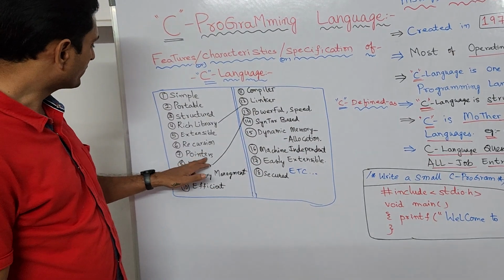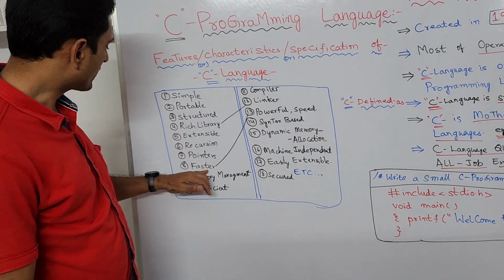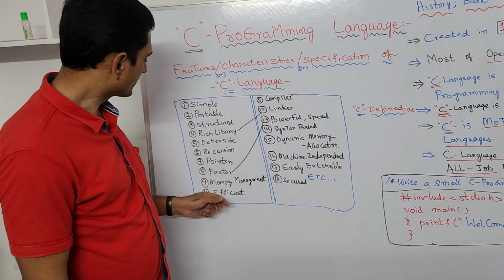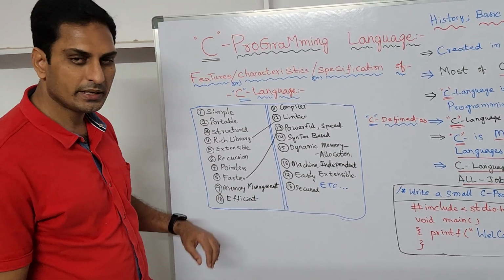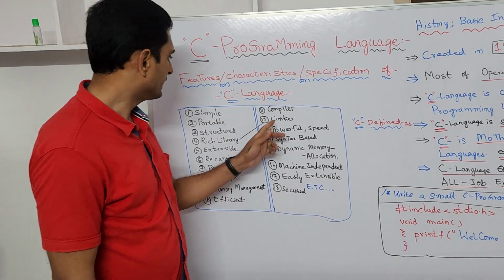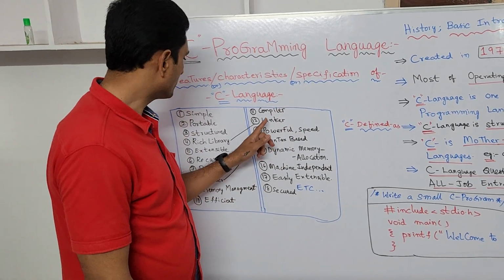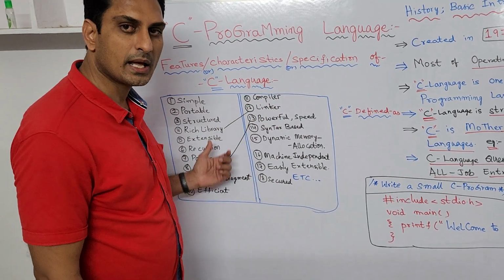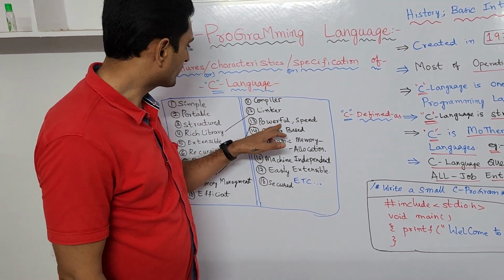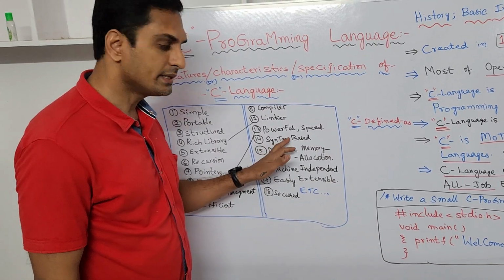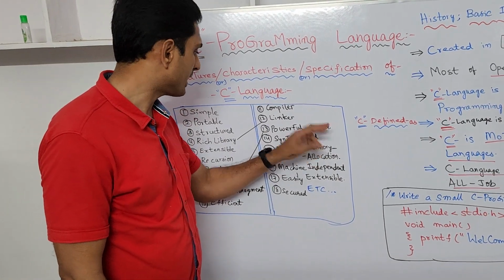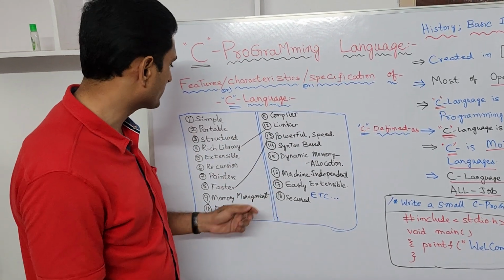It has pointers and is faster. It is very fast and it can allocate memory very efficiently and effectively. It will give the outputs. It is compiled and it has linkers. Linkers means libraries. And it is a powerful, speedy and very fast programming language. It has syntax and semantics, a rule based programming language.